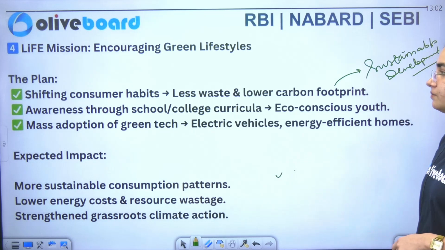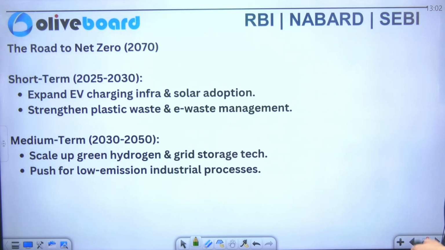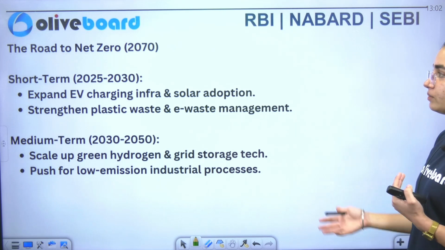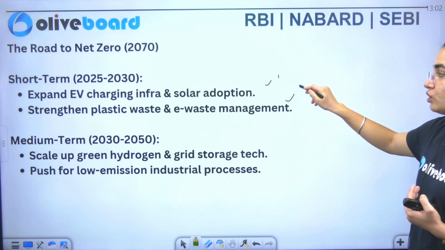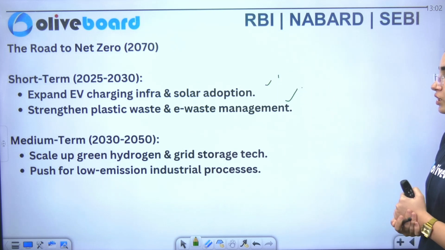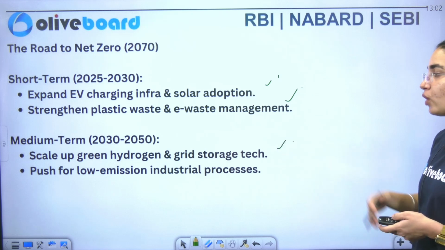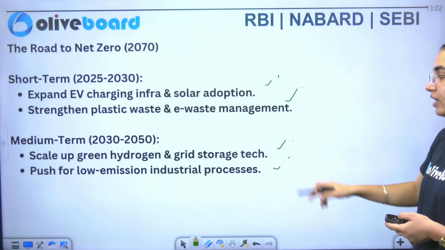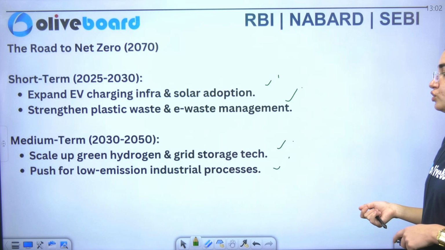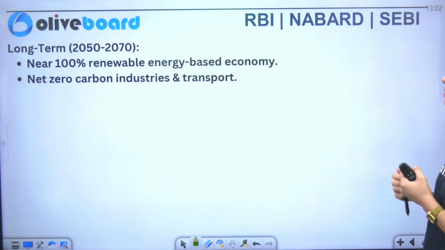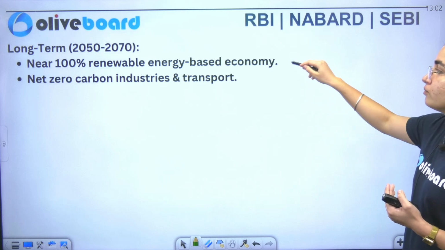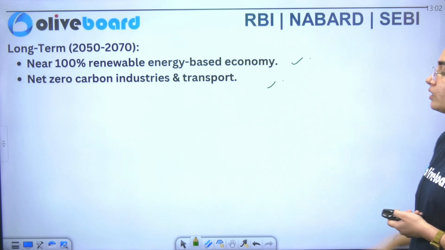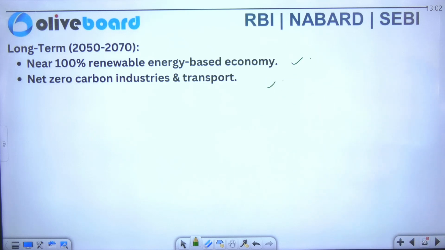Okay, so you can see the case here. Now we have a focus on the road to net zero. In the short term, we are focusing on the expansion of EVs. Similarly, you have to strengthen your plastic waste management also. In the medium term, you have to scale up your green hydrogen, and we have to push for low emission industrial processes. In the long term, you have to achieve a 100% renewable energy based economy. We also have to look at the transition to net zero carbon industries and transport.